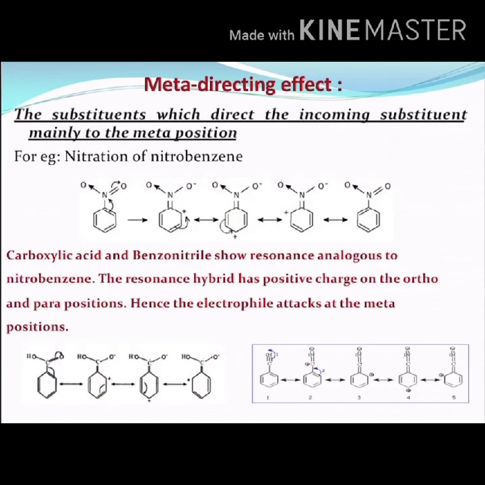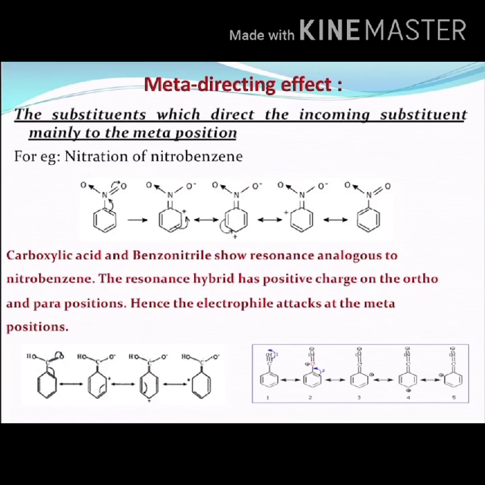Now let us understand what is meta-directing effect. So till now we understood ortho-para directing effect. Now let us see what is meant by meta-directing effect. The substituents which direct the incoming substituent mainly to the meta position are referred to as meta-directors.